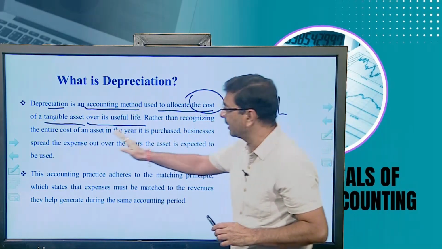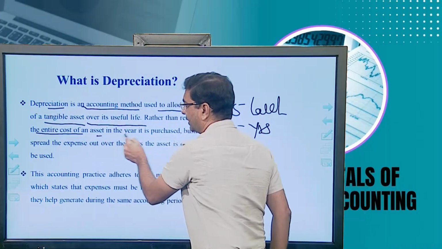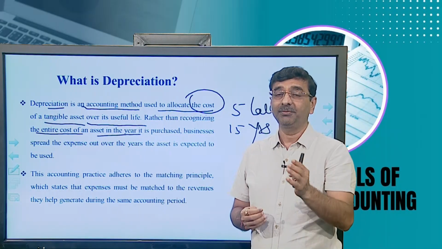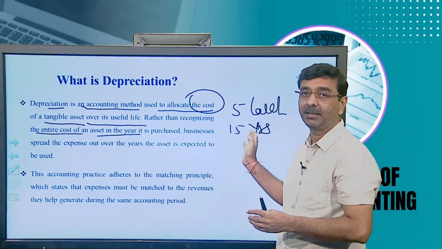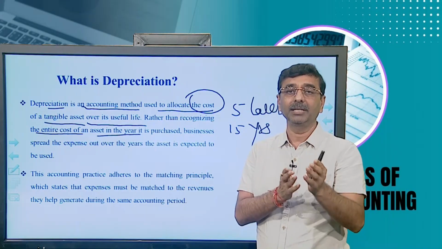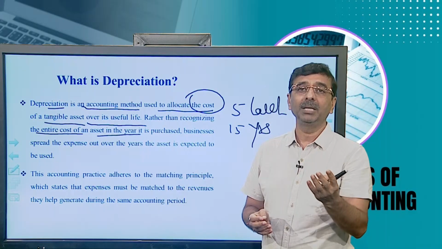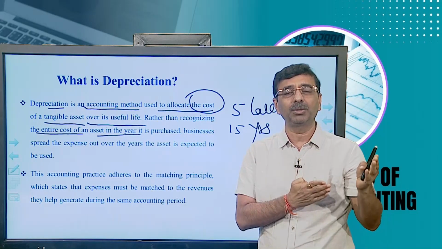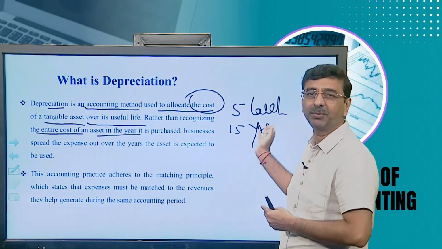Then rather than recognizing the entire cost of an asset in the 1 year it is purchased, if you write off this 5 lakh in 1 year against the revenue, it would not be proper accounting. Why? Because the asset will be utilized in this business for at least the next 15 years.